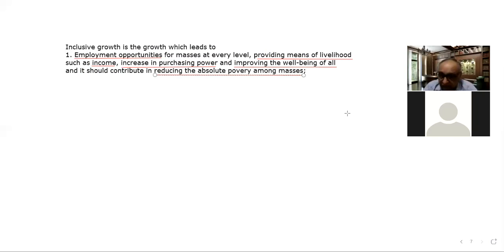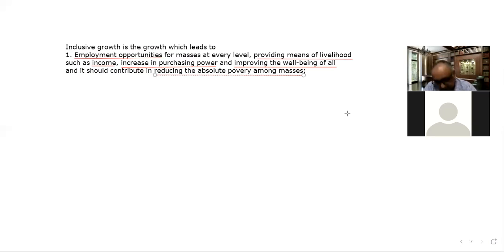One is relative poverty, second is absolute poverty. By absolute poverty, we mean that a person should be able to fulfill at least the basic necessities of life. Those persons who are not able to fulfill the basic necessities of life are known as absolutely poor people.